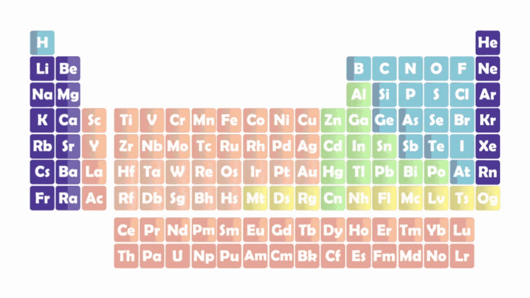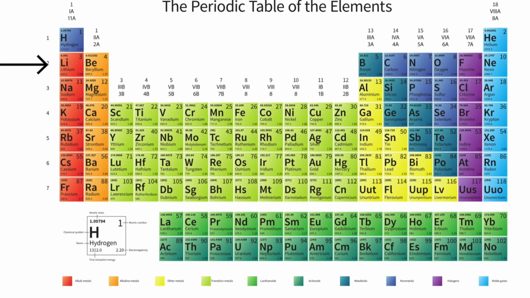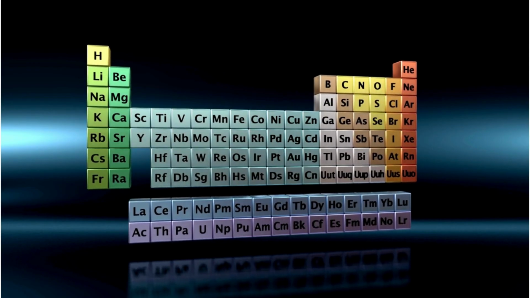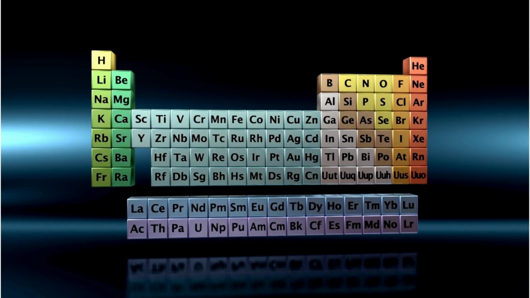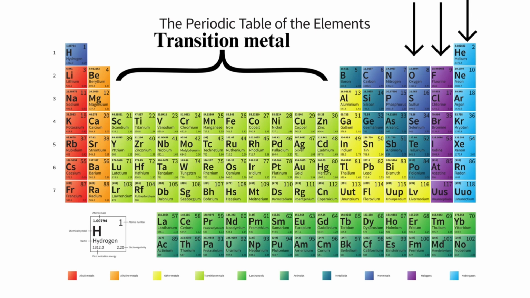All known elements are organized in the periodic table, created by Dmitri Mendeleev. Elements are arranged by atomic number in rows called periods, and columns called groups. Metals are on the left. Nonmetals are on the right. Group 1 and 2 elements are metals. Group 6, 7, and 0 are nonmetals. Group zero elements, the noble gases, are super stable. They don't like to react.